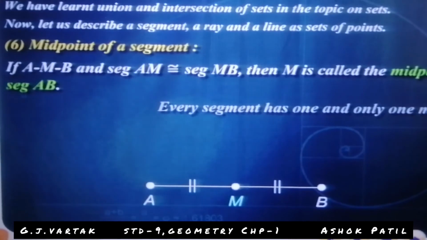Otherwise, if AM and BM are not congruent, you cannot say M is the midpoint. Every segment has one and only one midpoint. This is the most important sentence.